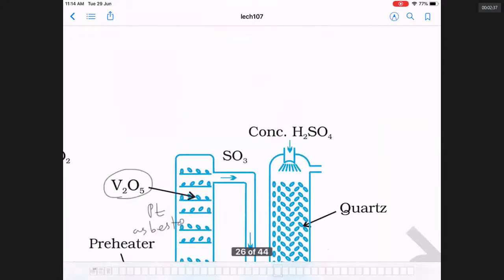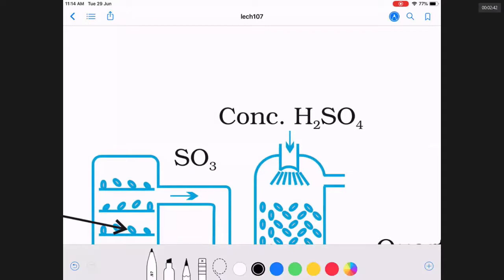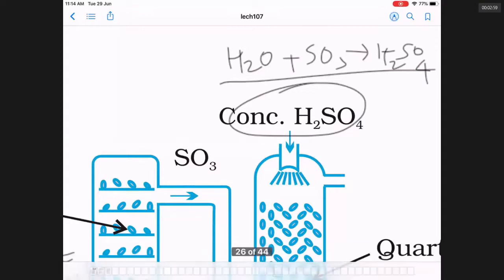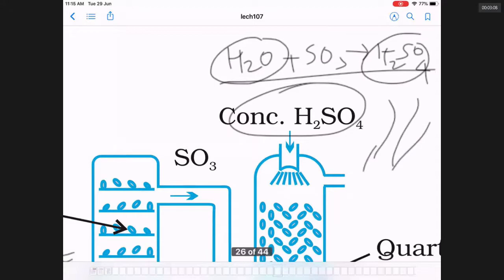You will be wondering, sir, why the SO3 is treated with H2SO4 here. Instead of this H2SO4, directly you can use water. Water plus SO3 gives H2SO4. You are trying to prepare sulfuric acid, so you can prepare it like this, you can ask. But the problem is, if you directly dissolve it in water, H2SO4 is in the form of fumes. It is very difficult to condense those fumes. So we don't dissolve in water.